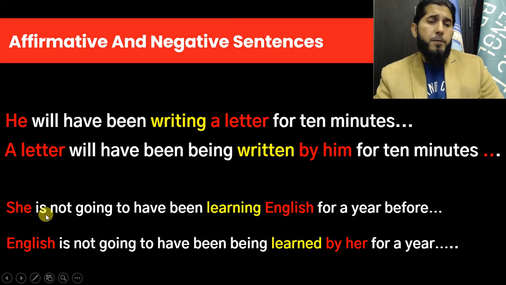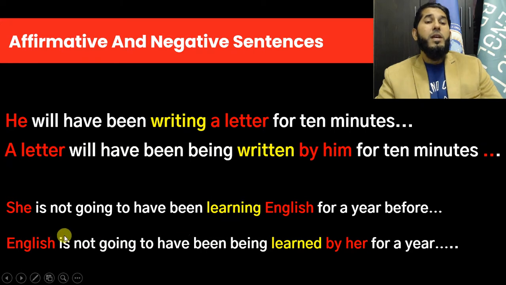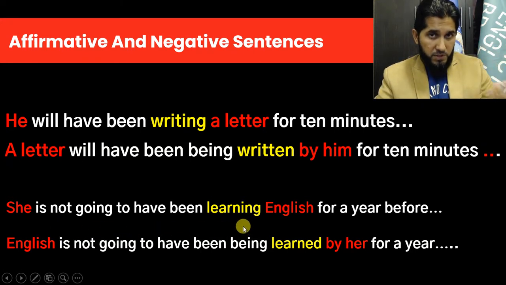So here, obviously, be going to, I mean, be stands for is, am, are. So the subject is third person singular, use is. So she is not going to, instead of will have, you say going to have been learning English for a year. Or in short form, you may say she's not going to have been learning English for a year before something else happens, okay? She's not going to have been. That's also possible in spoken English.